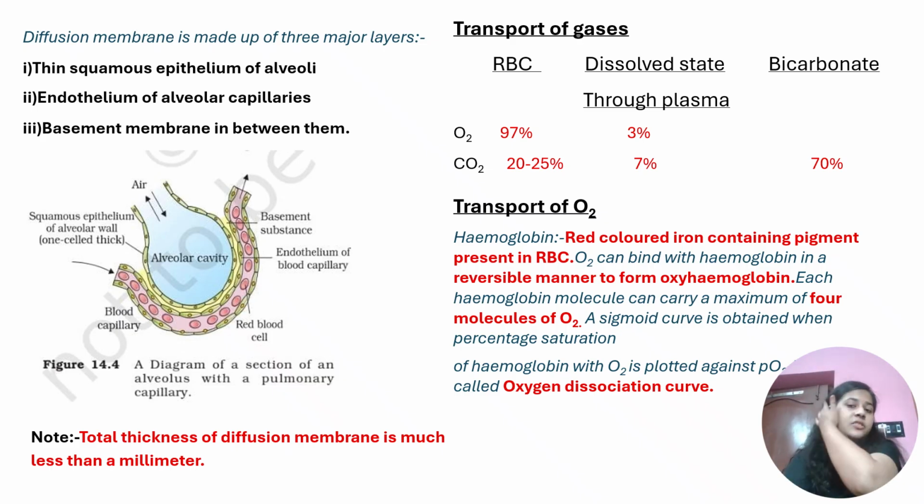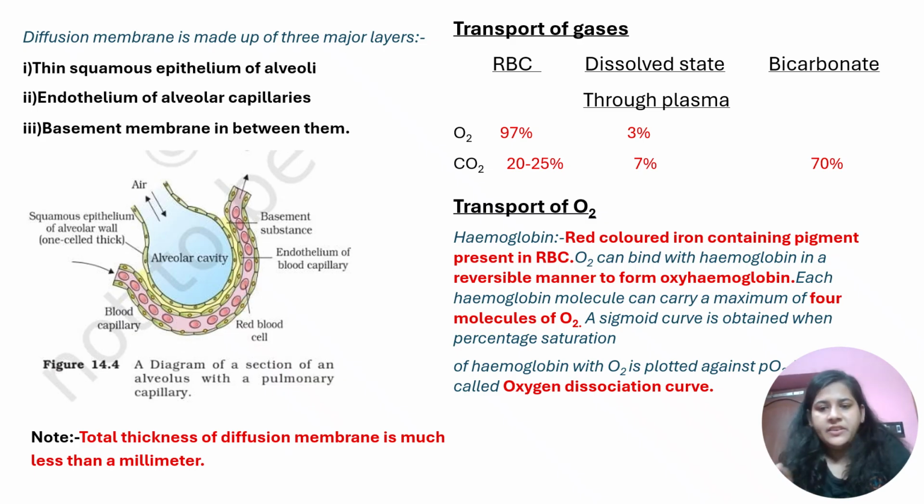Okay, then there are certain values. Basically, this transport of gases occurs through RBC. We know it occurs through blood. In blood we have RBC. Then plasma is also a part of blood, and bicarbonate is for carbon dioxide. I have made it very easy for you. We have divided it into three parts: RBC, dissolved state through plasma, and bicarbonate.